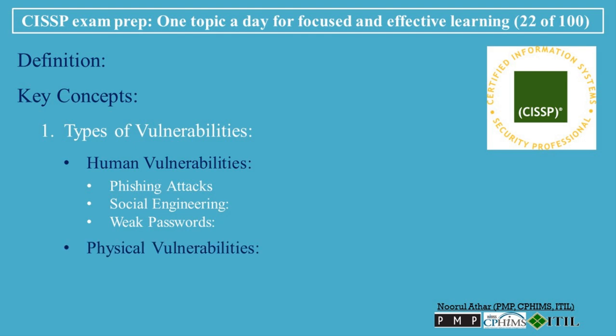Physical vulnerabilities: weaknesses in the physical security of assets. Examples include unsecured facilities, inadequate physical protection of data centers or offices, leading to unauthorized access to equipment. Device theft: loss or theft of devices like laptops or smartphones containing sensitive information. Lack of environmental controls: inadequate protection from fire, floods, or other environmental threats that could damage infrastructure.